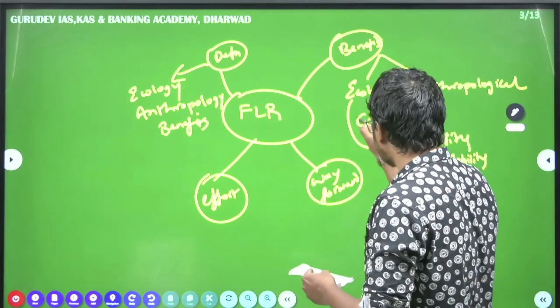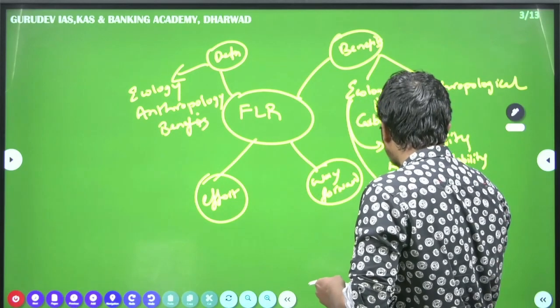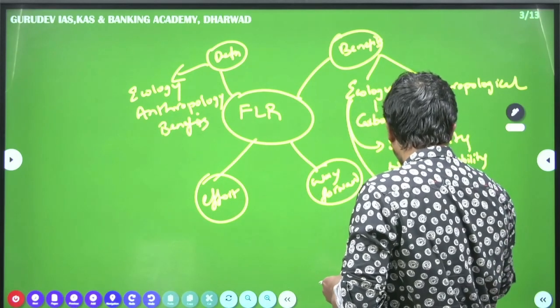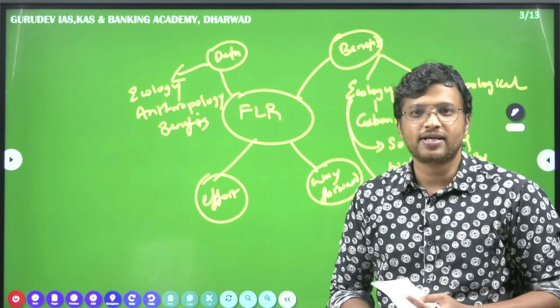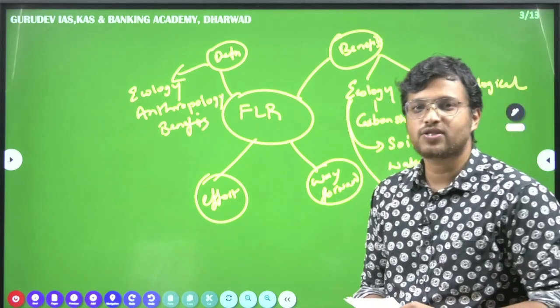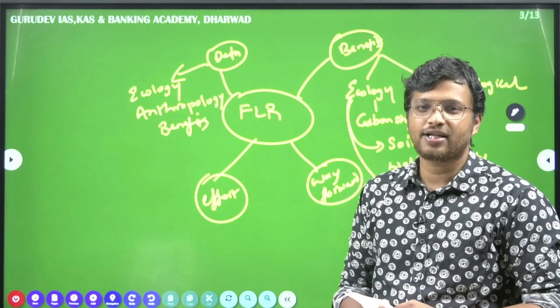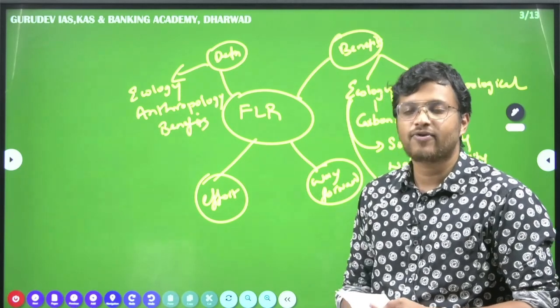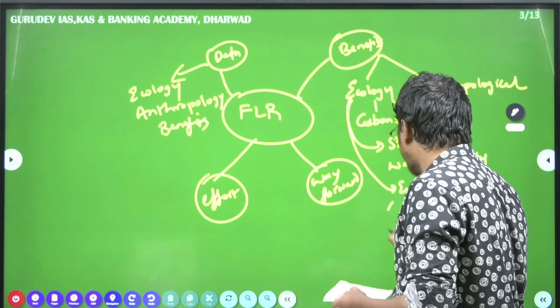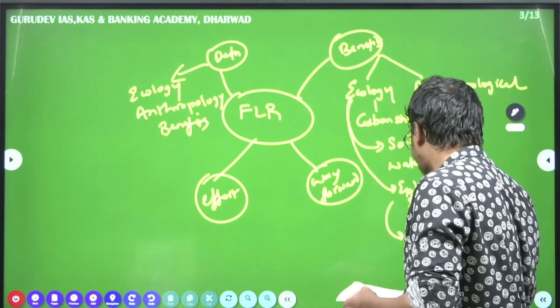One more important thing is that it enhances agri-productivity. Restoring forest lands will enhance what? It will enhance your agricultural productivity. When agricultural productivity is increased, it will contribute to what? It will contribute to food security.